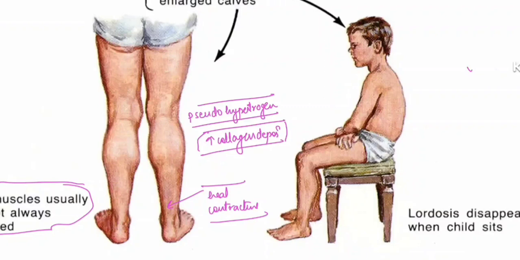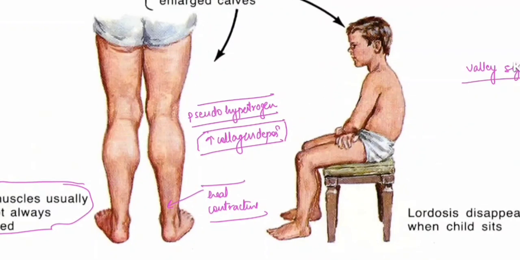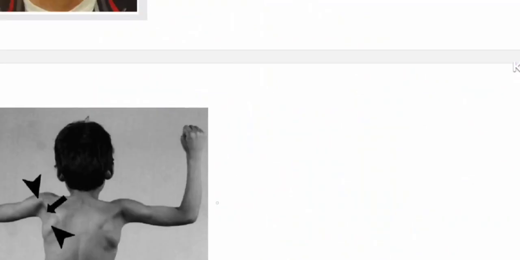One more sign related to Duchenne's muscular dystrophy is the valley sign. So this is the valley sign. Now what is this valley sign?